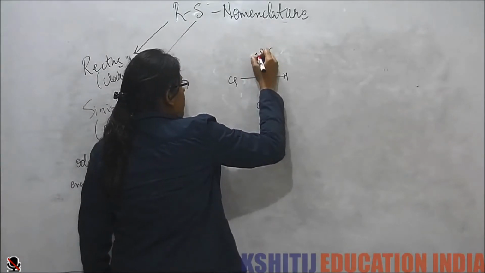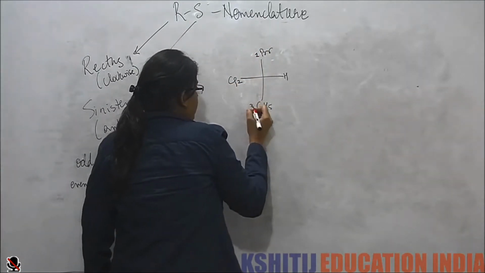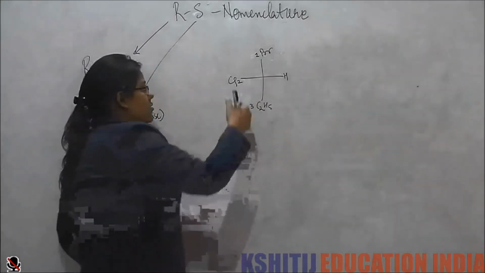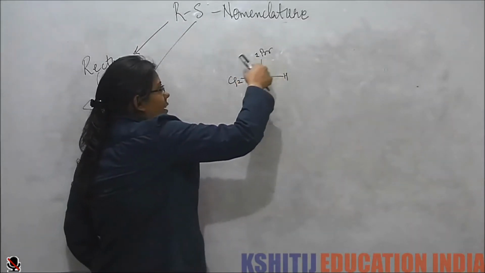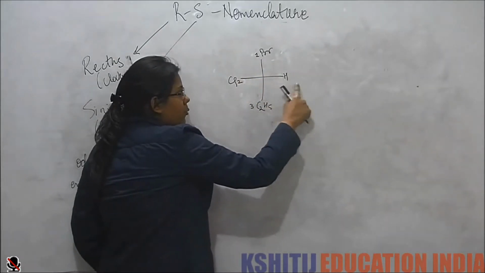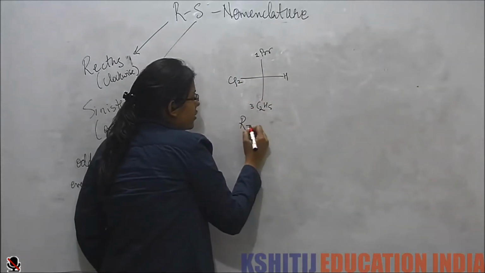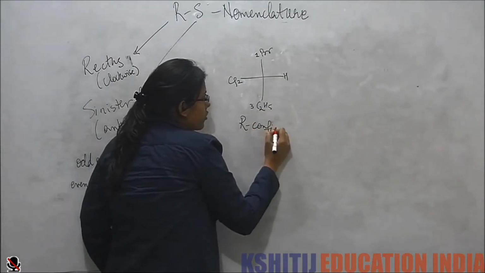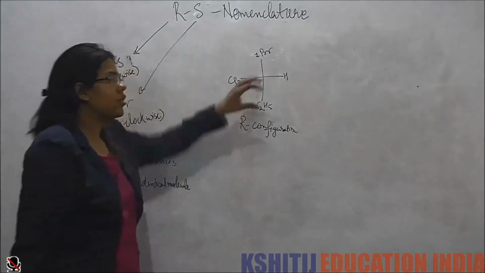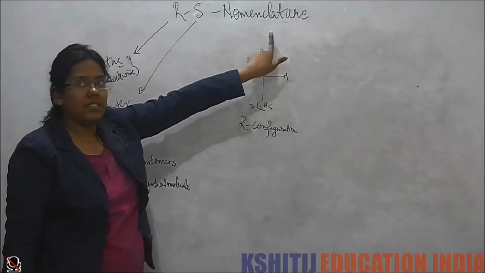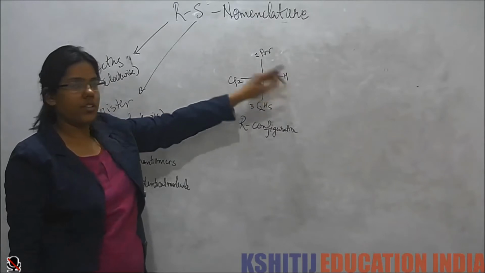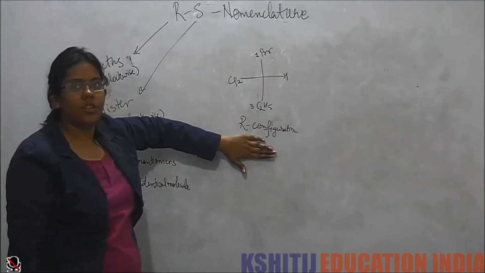This is 1 priority, this is 2 priority, and this is 3 priority. Now, if I see simply, it is anti-clockwise direction. So, because hydrogen is not in the 4th position, this will be R configuration. Whatever configuration we see when hydrogen is not in the 4th position, we take its inverted configuration.